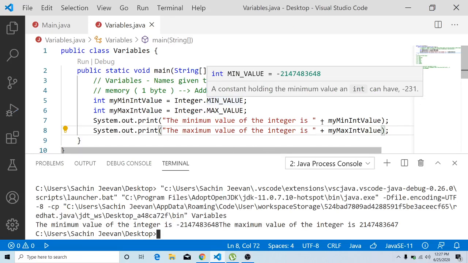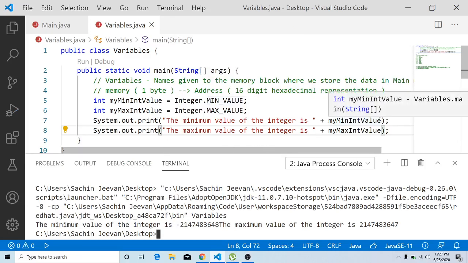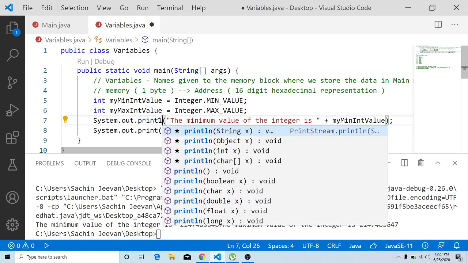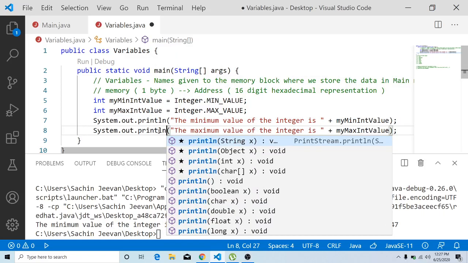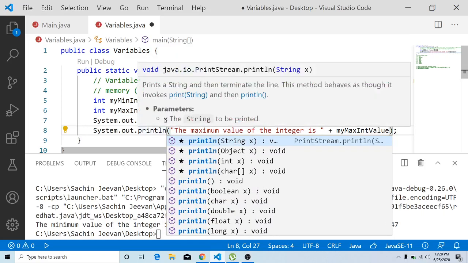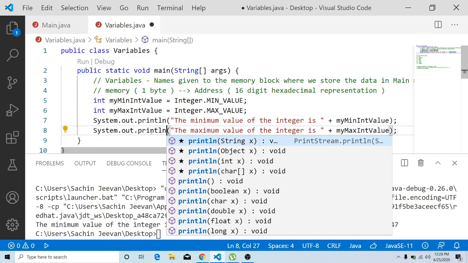I think we need to print a new line character. For a new line character, we need not explicitly provide one. There are two different functions, print and println. When you use print, it will not print a new line character, but when you use println, it automatically provides a new line character at the end of the printing statement. So let me save this document again.